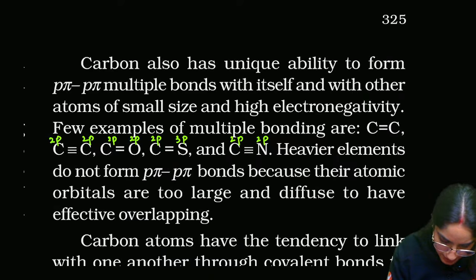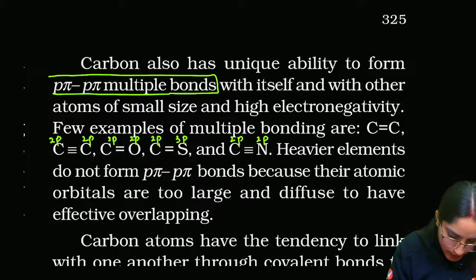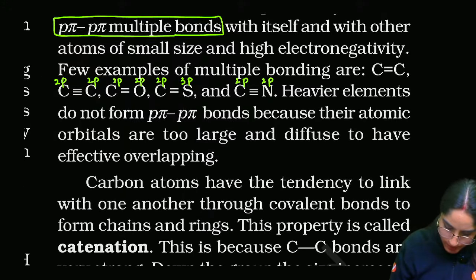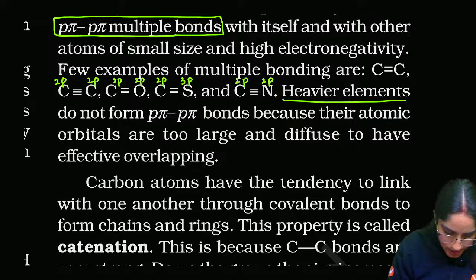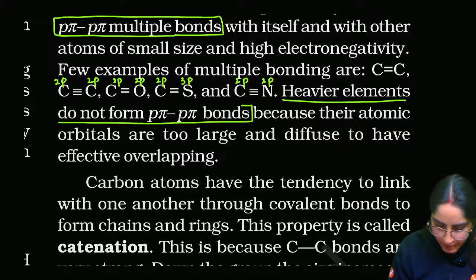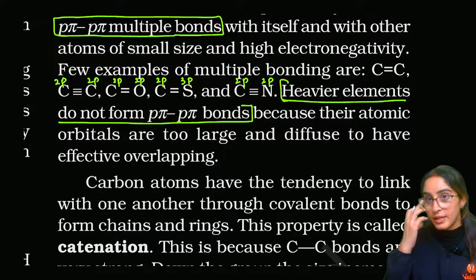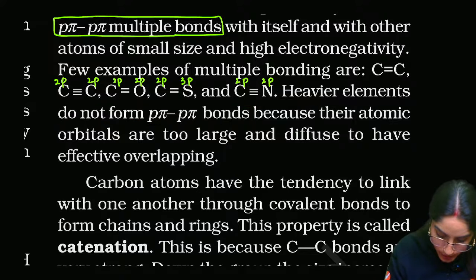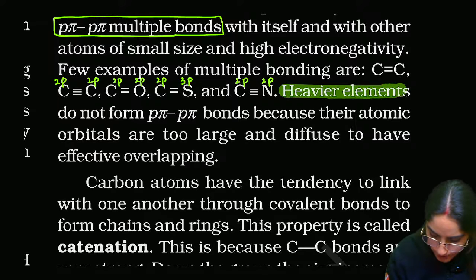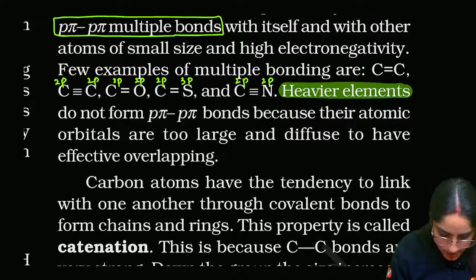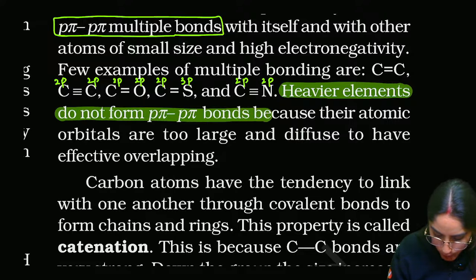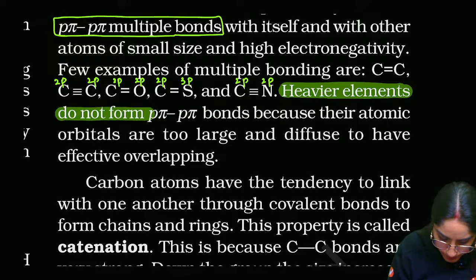So you can say that they have the ability to form p pi bonds, right? But higher members cannot. Heavier members do not form p pi bonds, because overlapping is not effective. They can also ask you in question form that heavier elements do not form p pi bonds, what is the reason?